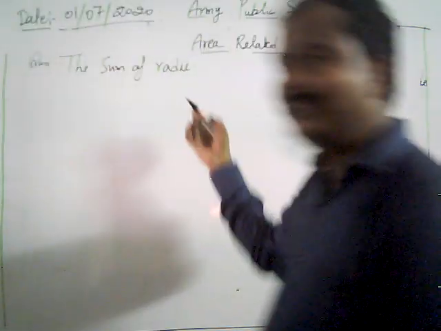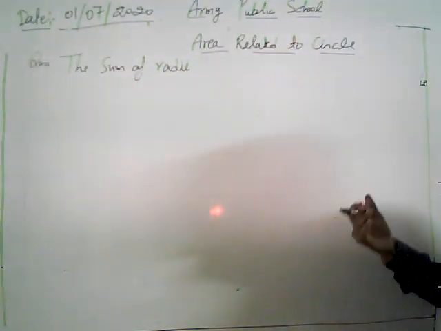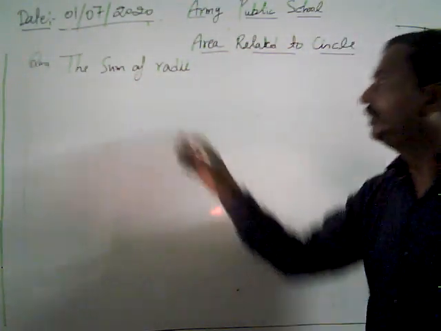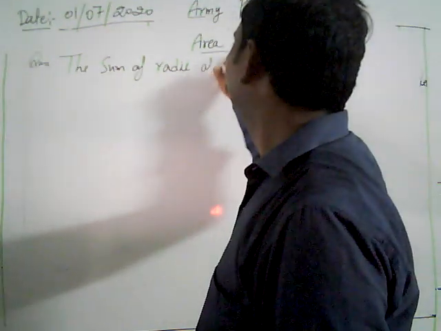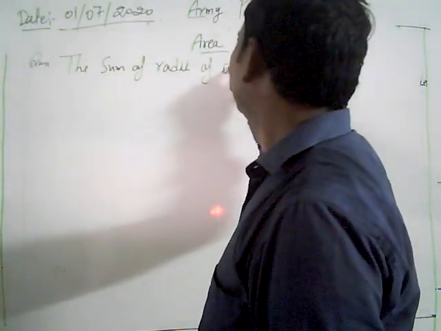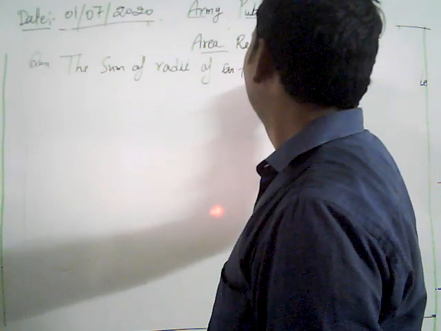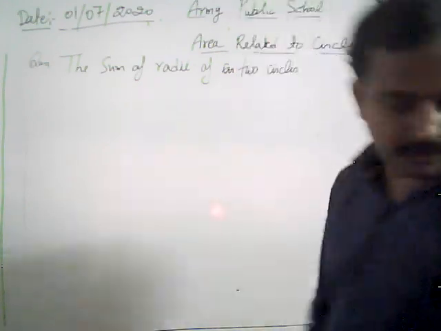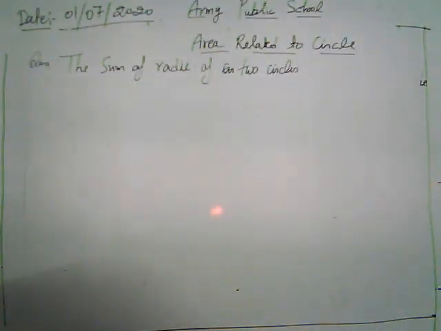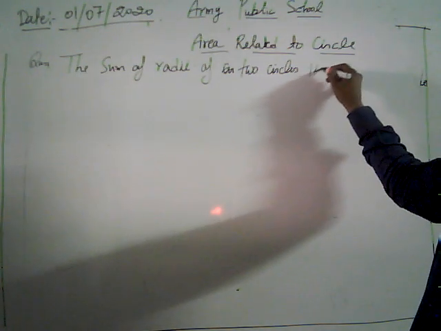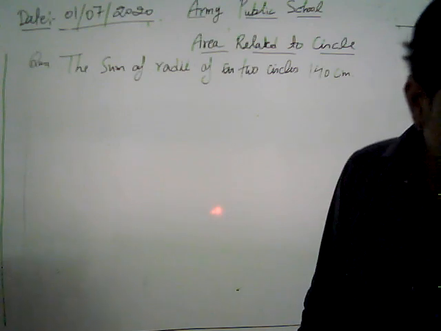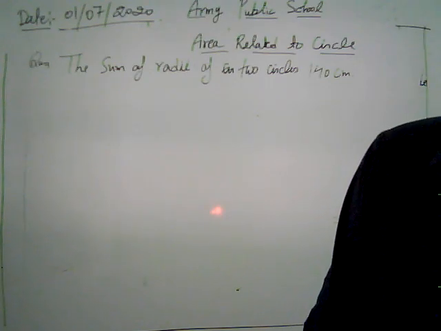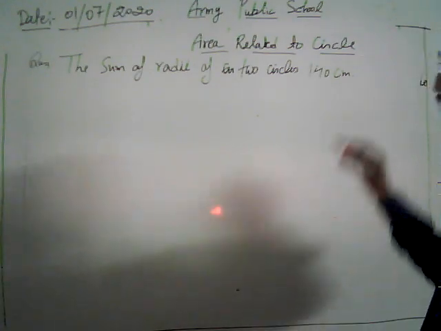Radius is a singular word; radii is the plural of radius. The sum of radii of two circles is 140 centimeter, and the difference of circumference is